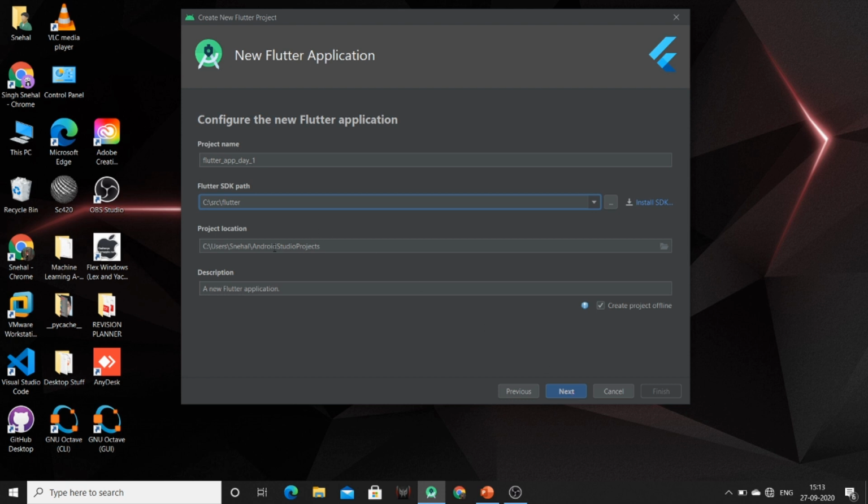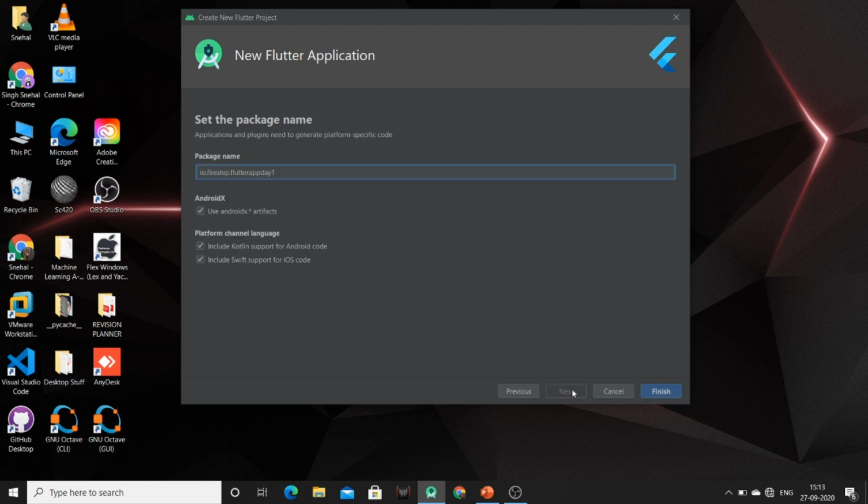You can also change your project location, and you can also give some description to your project. So just click on next. Here you can also change your package name of the project. So if you want to change the package name, you can change from here. Now just click on finish.